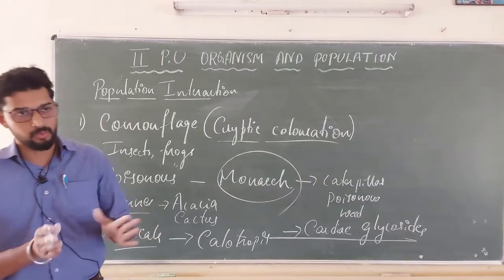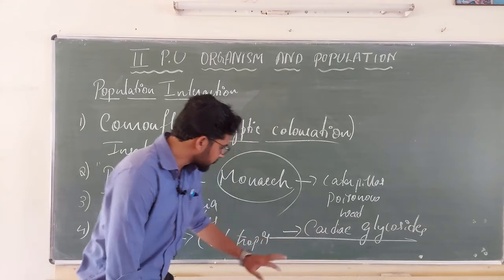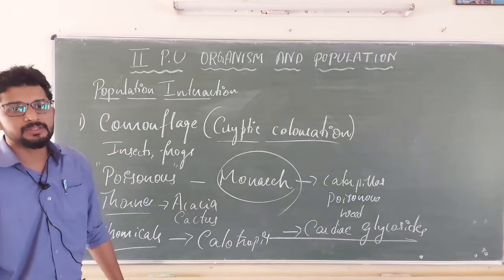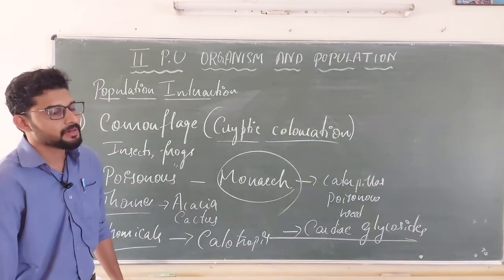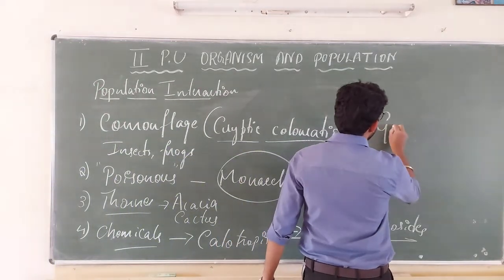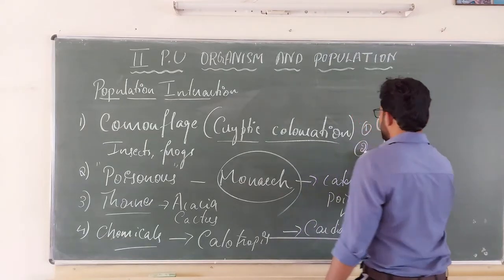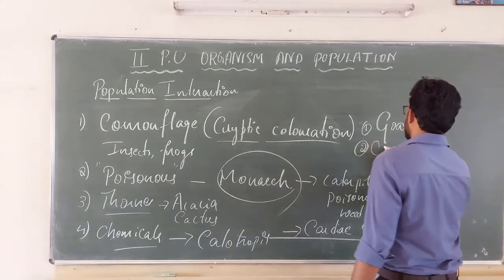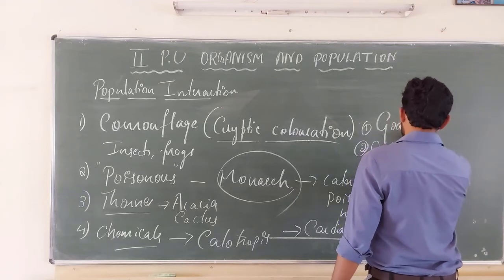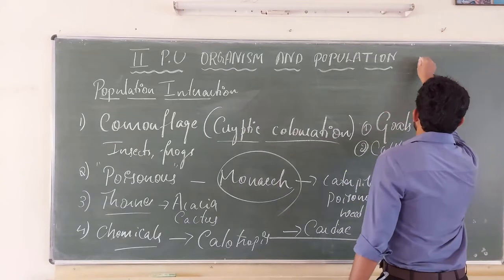That is caused by the chemical cardiac glycosides present in calotropis. So goats and some cattle never eat this.